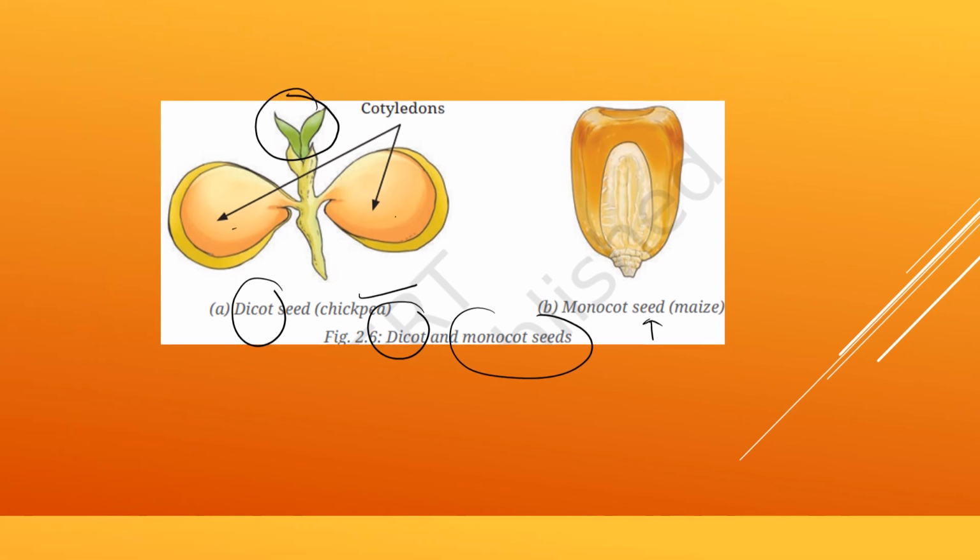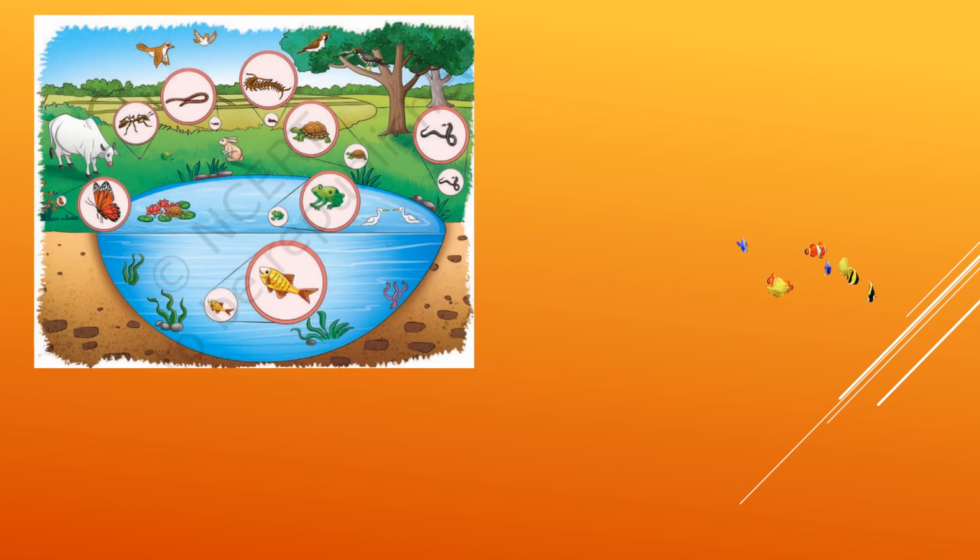So after the plants, let's understand about the animals. On the screen you can see some fishes are moving. In this picture, a little pond is there, and also you can see some animals on the land, some animals in the air, like birds, and some animals in the water.